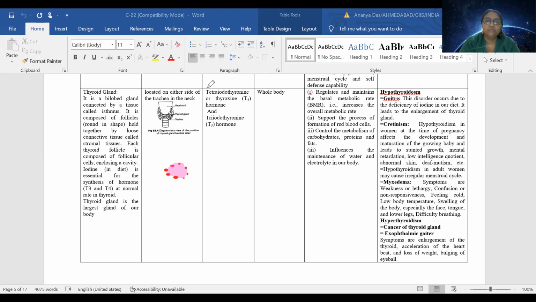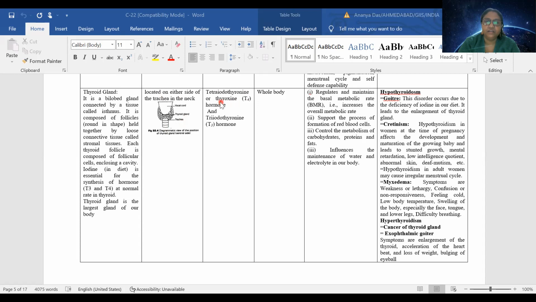So what are the secretions of this specific gland? Thyroid gland is the largest gland in our body. Actually, it is the pancreas, but the pancreas has two parts, exocrine and endocrine gland, so we cannot consider the whole pancreas like that. If we are talking about only endocrine glands, then the largest gland is the thyroid.